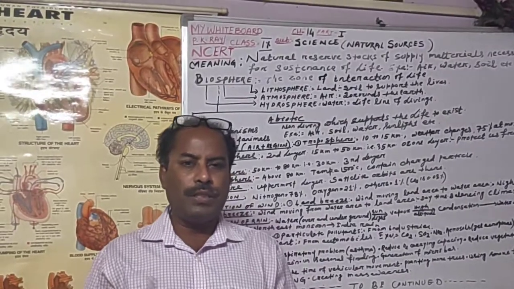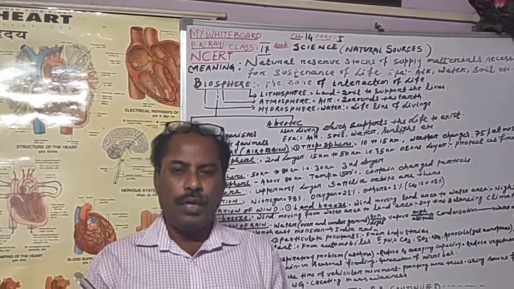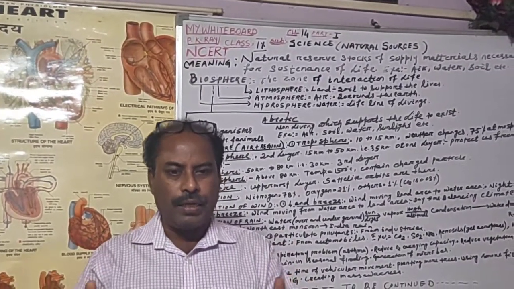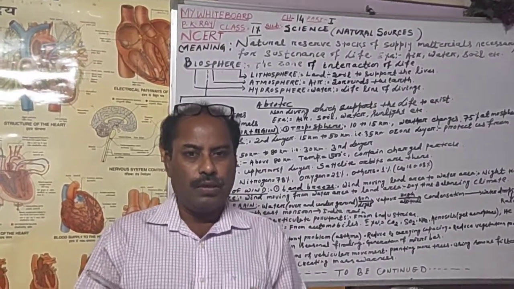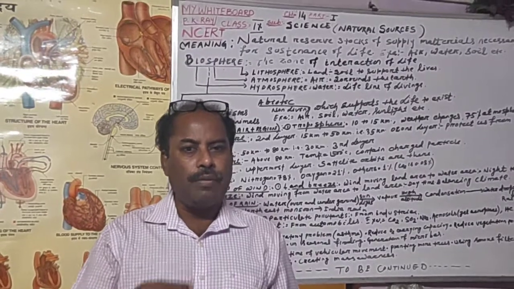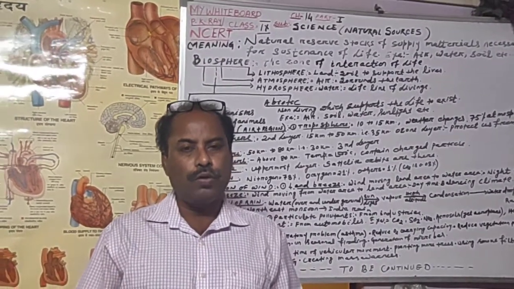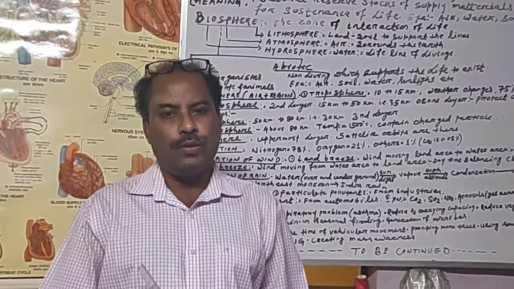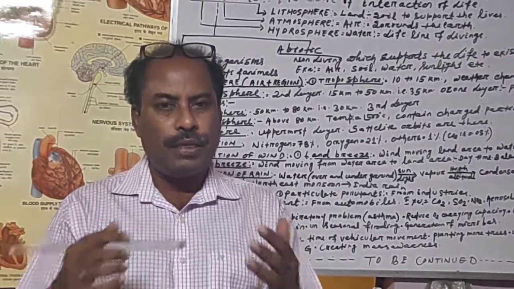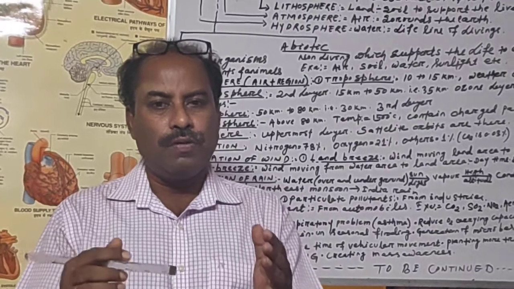Natural resources means the resource which are available in the nature directly to us. What is resource? Resource means the source from which we are benefited. What is source? The available which gives a benefit, that is called the resource. And if it is available in nature, that is called natural source.